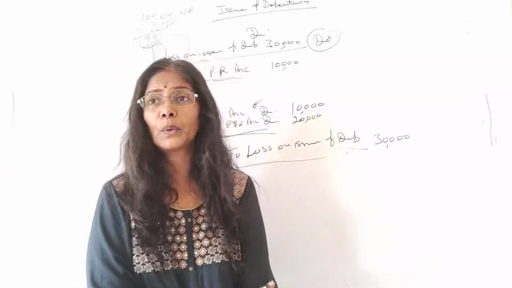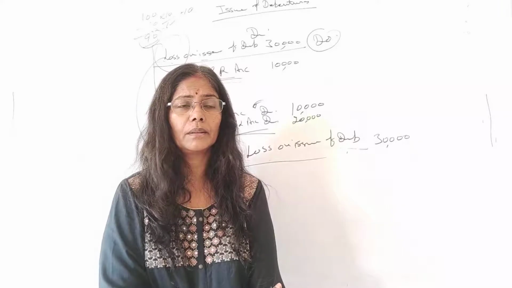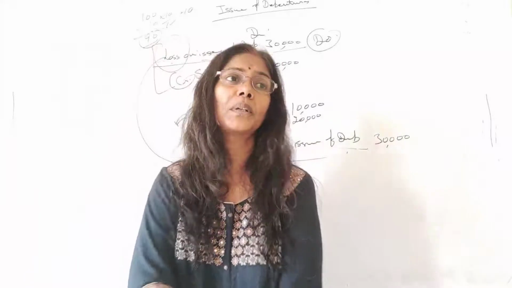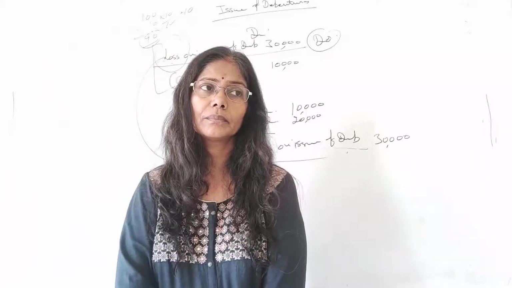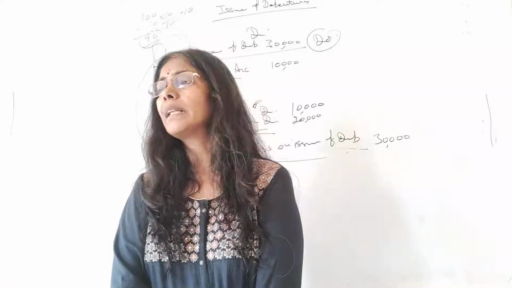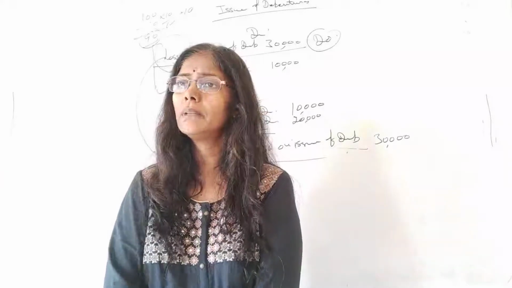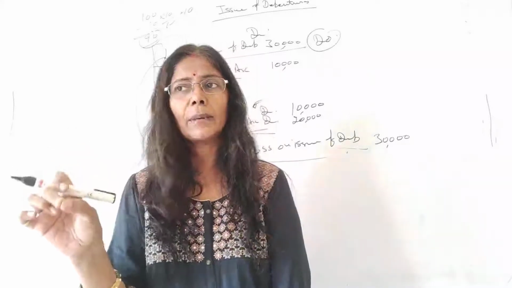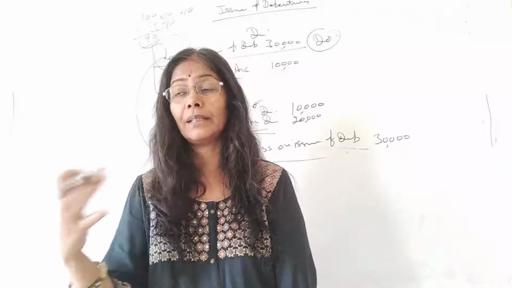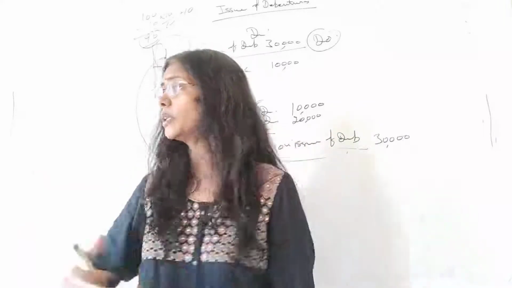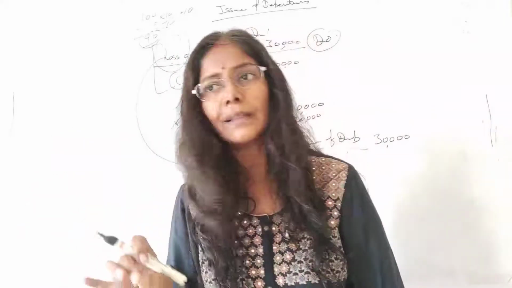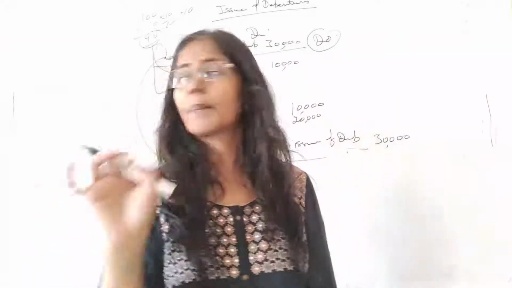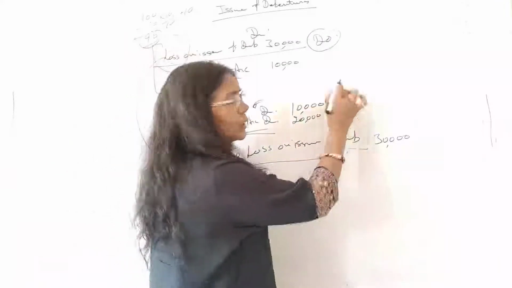This is the problem. Your basics are somewhere else. Your basics are not clear. Concepts are not clear to you people. Did you study the debit and credit balance of profit and loss? Yes, even in 12th standard we have done. The credit balance of profit and loss shows that you have a profit. Debit balance shows that you have a loss. So in this question, do we have any profit and loss credit balance? Has any earlier profit been given to you? No. You have only the security premium reserve of 10,000, that's all.